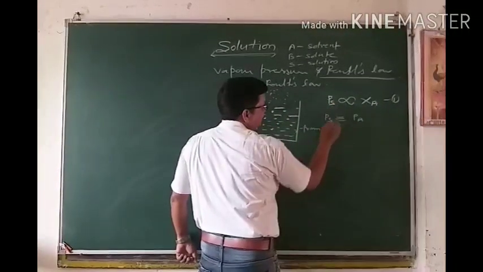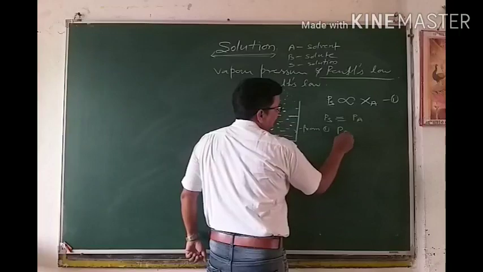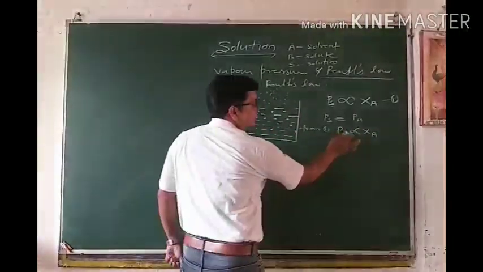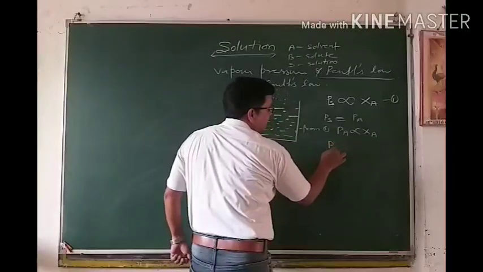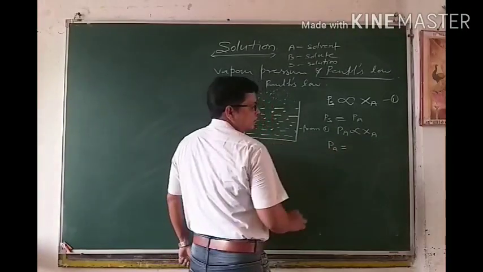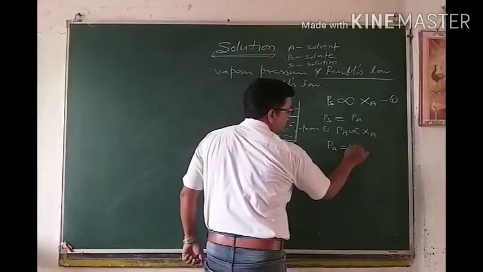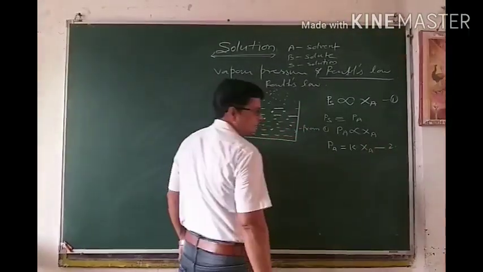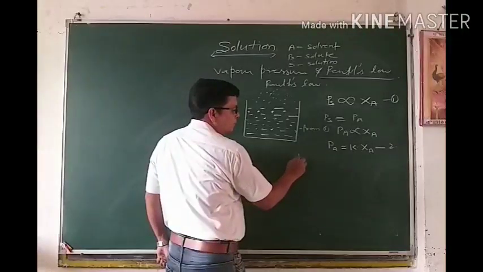From 1 we can write like this: PA is directly proportional to X. On removing this proportional sign, we get one proportionality constant K. This is equation 2. Now we are going for pure solvent.